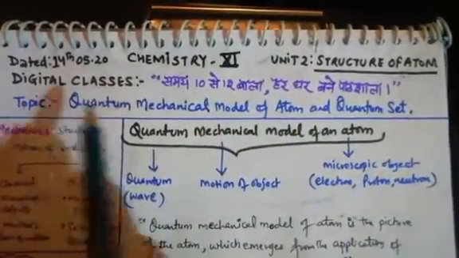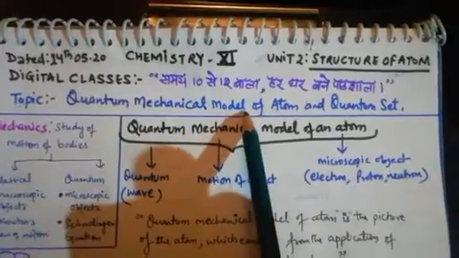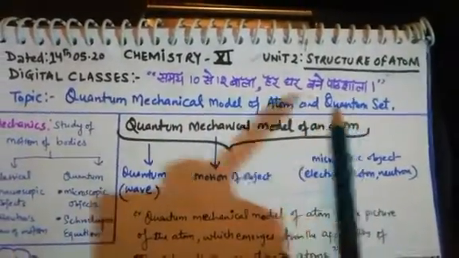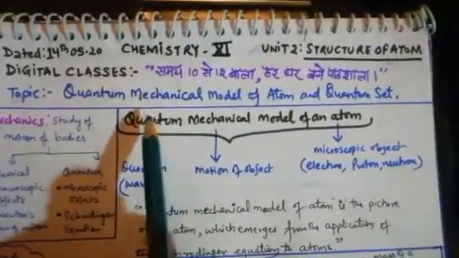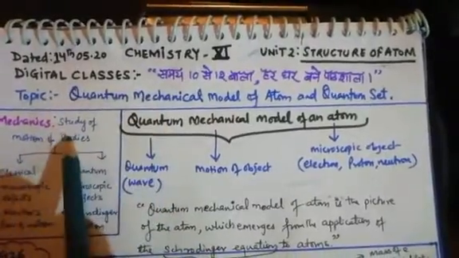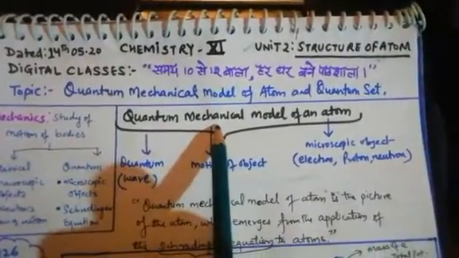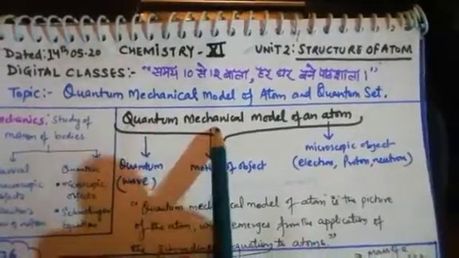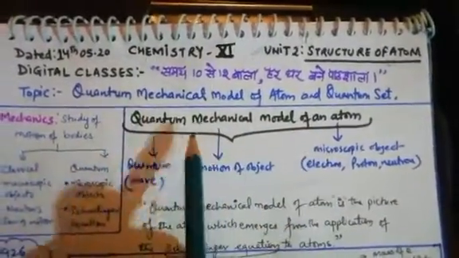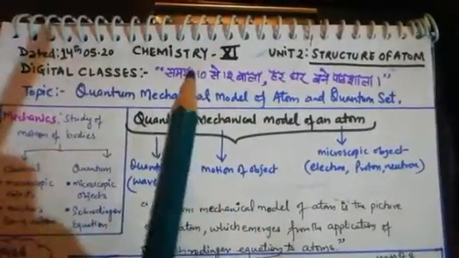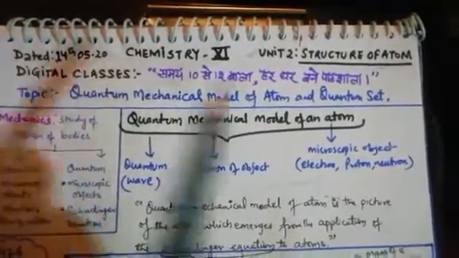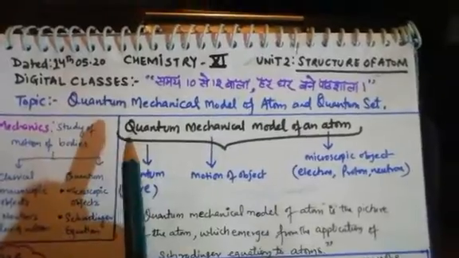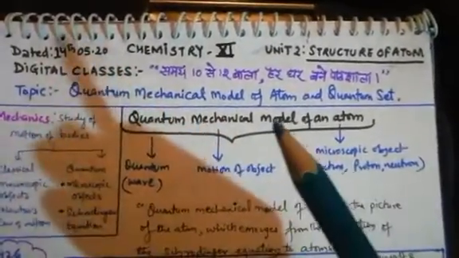Today we are going to study about the quantum mechanical model of atom and quantum set. As we have done de Broglie equations and the Heisenberg uncertainty principle, this concept, the quantum mechanical model of an atom, came basically from those two theories. In these two theories, we have studied the nature of electrons in an atom.